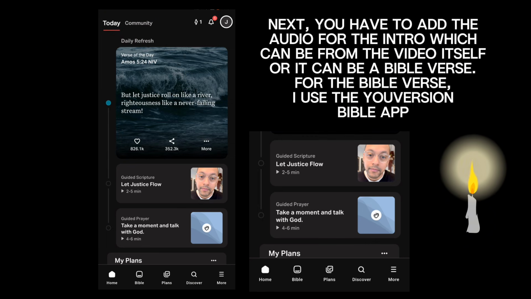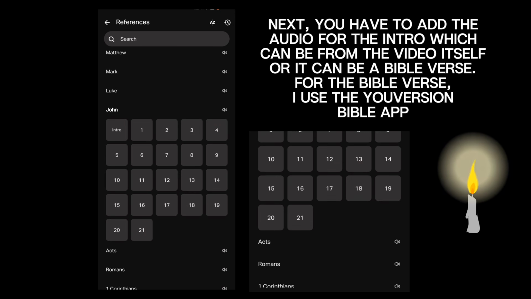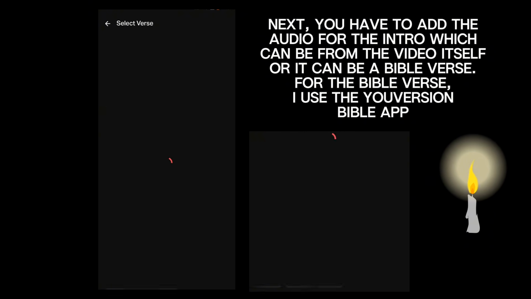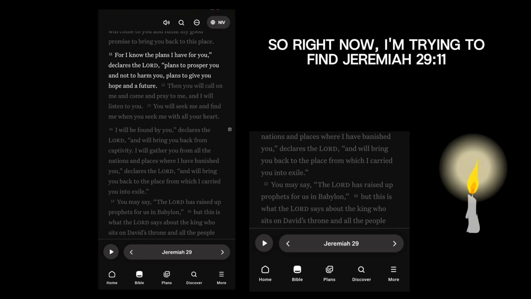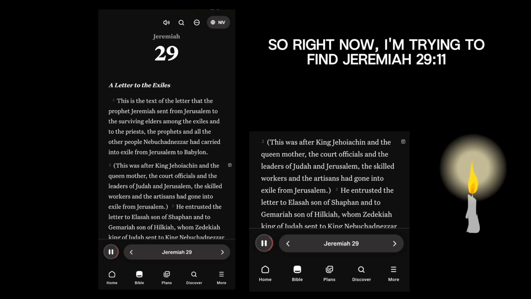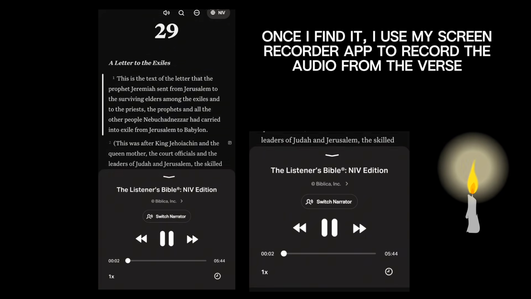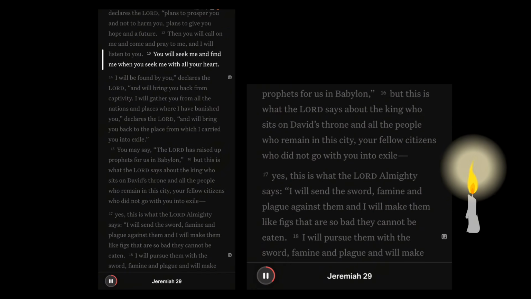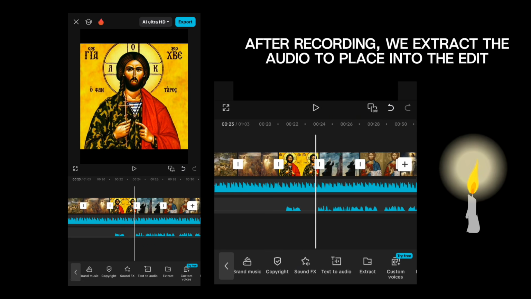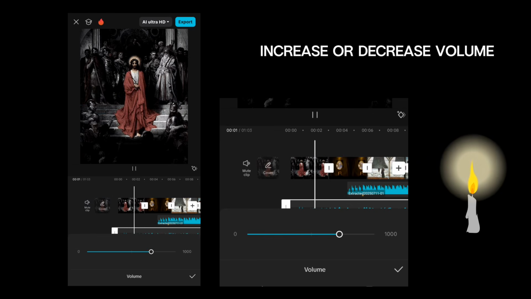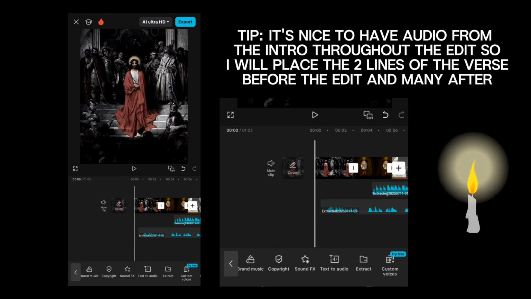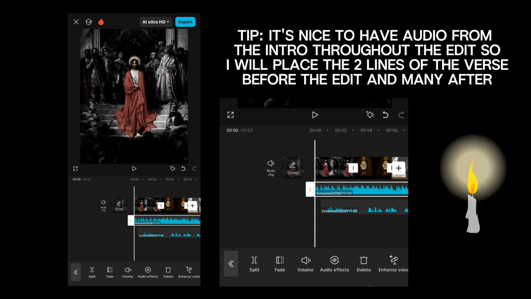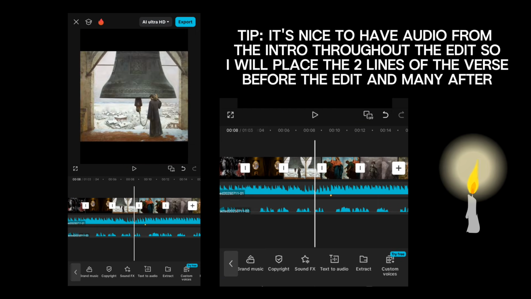Next, you have to add the audio for the intro, which can be from the video itself, or it can be a Bible verse. For the Bible verse, I use the uversion.bible app. So right now I'm trying to find Jeremiah 29:11. Once I find it, I use my screen recorder app to record the audio from the verse. After recording, we extract the audio to place into the edit. Increase or decrease volume. Tip: it's nice to have audio from the intro throughout the edit, so I will place the 2 lines of the verse before the edit and many after.